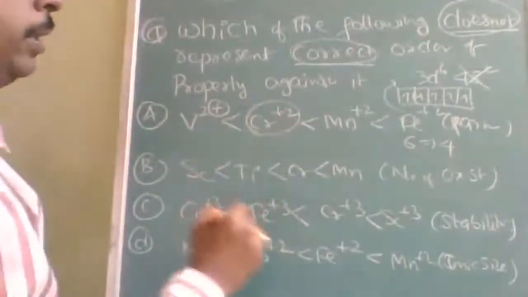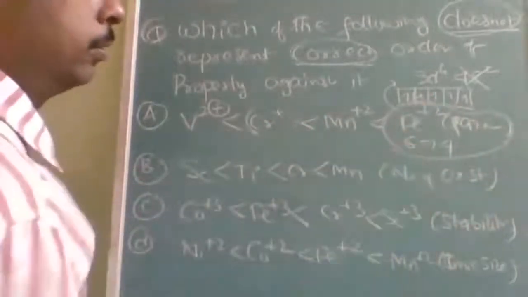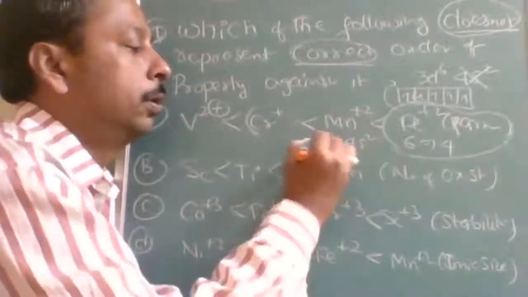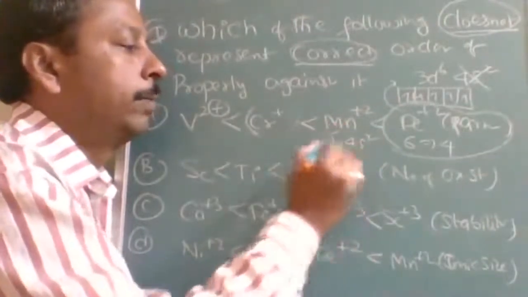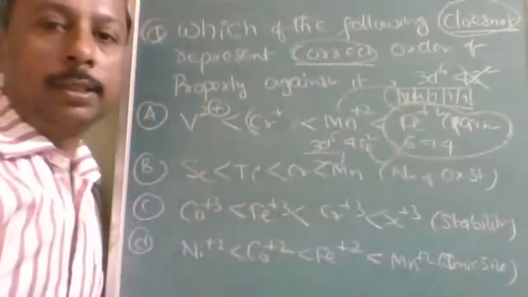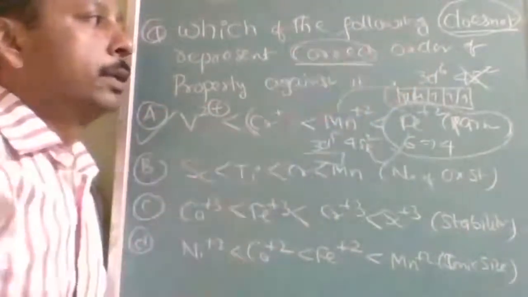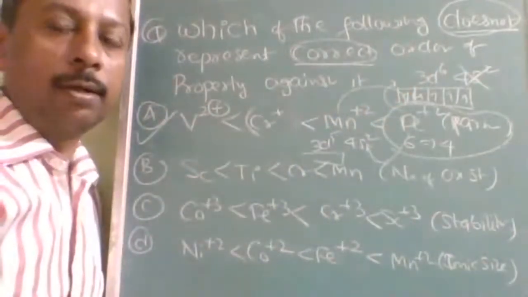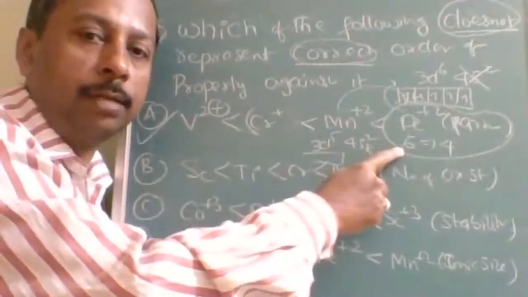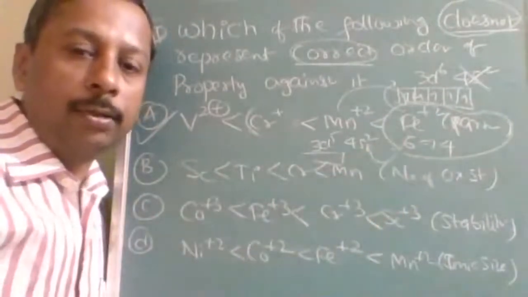Okay, 4s2 3d1. Like that, here itself you find it wrong. The manganese option will be 4s2 3d5, so 5 unpaired. So how can it be more than this? This will be here and this will be here. So this itself is wrong. That means option A itself does not represent the correct order. What is wrong with iron? It contains 6 valence electrons, but not 6 unpaired electrons. How many unpaired electrons will there be? Only 4 will be unpaired electrons.